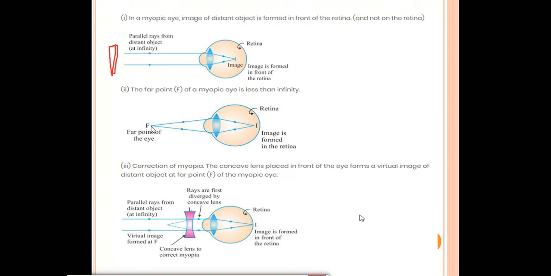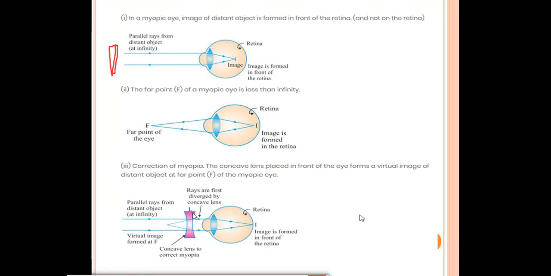Next case, the far point of the myopic eye is less than infinity. This is not a normal eye, this is a myopic eye, so the far point will be less than infinity. For a normal eye, we have the far point at infinity, but for a myopic eye, it is not at infinity. It will be near to the eye. So from here, the light rays will enter and the image is formed in front of the retina, not on the retina. And now, how can we correct the myopia? We can correct the myopia by using a concave lens of suitable power.